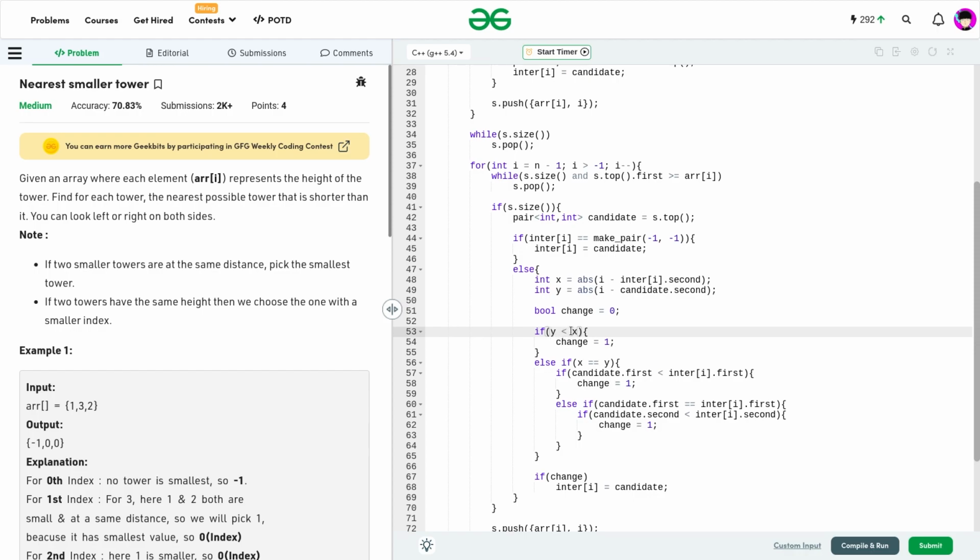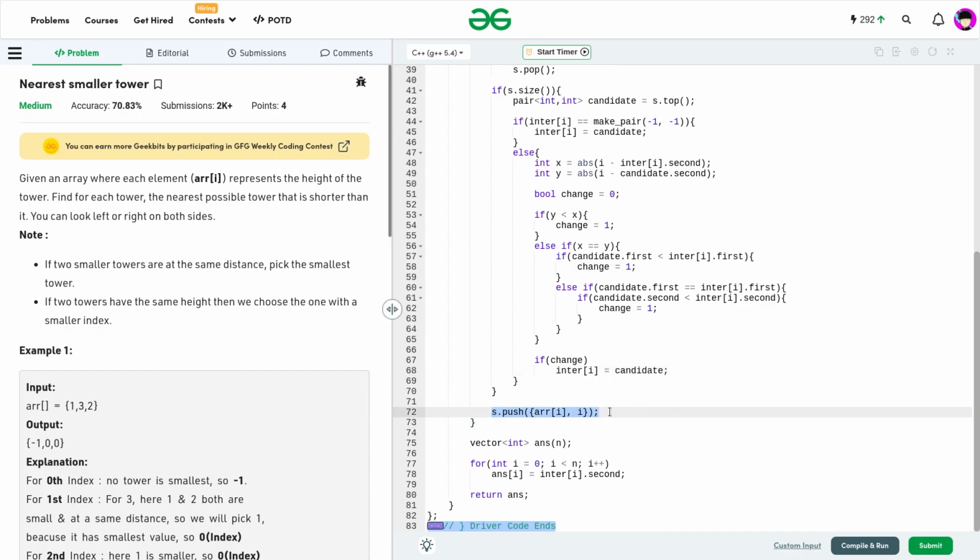So if the new distance is less than x, then I can directly mark change as 1. Otherwise, if both of the distances are equal, I'll compare the height of the first tower and the new tower, where candidate is the new tower. I have to check whether the height of the new tower is less than the old tower or not. If it is less than the old tower, I'll mark my change variable as 1. Again, if it is false, I'll check whether the heights of both towers are the same. In case they are the same, I have to check whether the index of the new tower is less than the index of the old tower. In this case, I'll mark my change variable as 1. And if the change variable is true, that means I have to update my value, so I set inter of i as candidate. After all this is done, I push my current element into the stack.